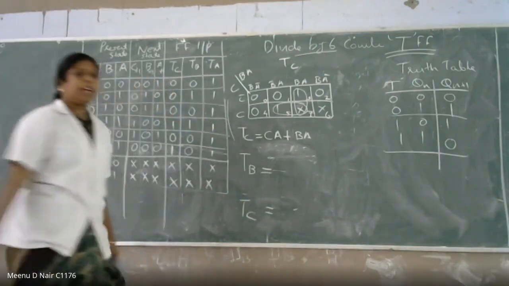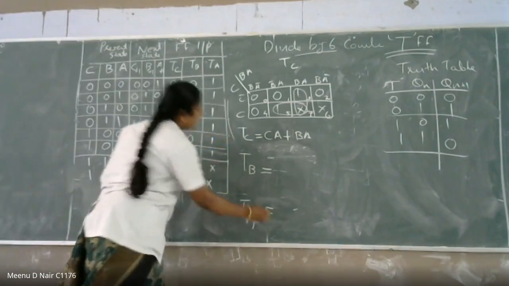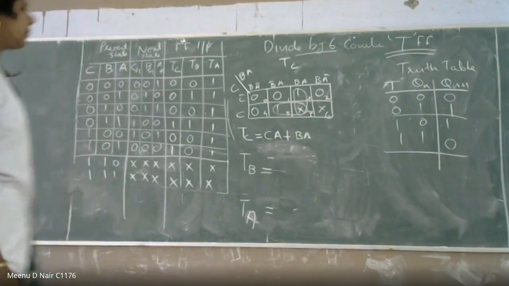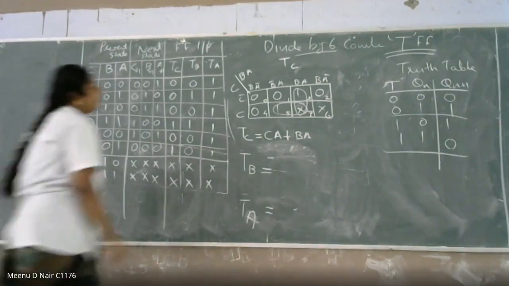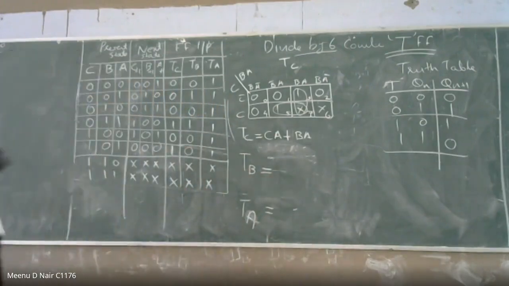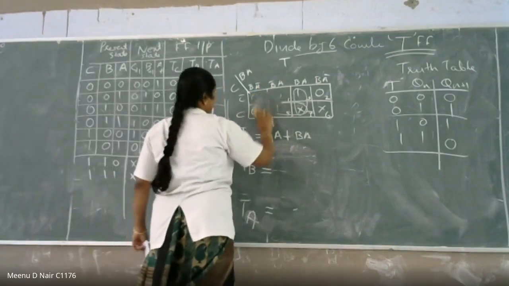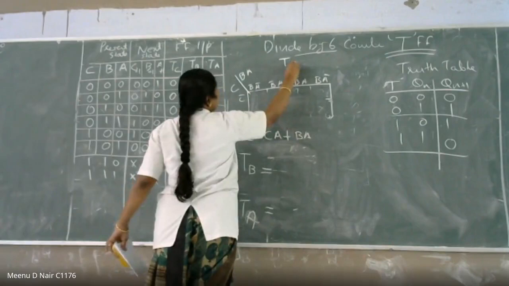TC, TB and TA. So what is TB? This is TB.